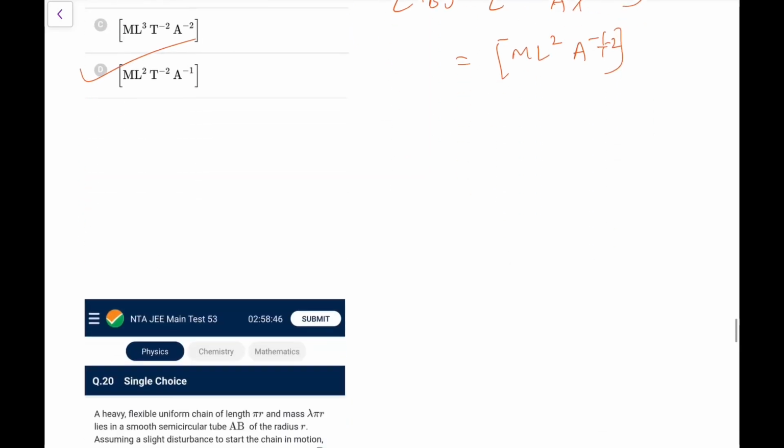Okay, now going ahead, 20th, a heavy flexible uniform chain of length pi r and mass lambda pi r lies in a smooth semicircular tube AB of the radius r.